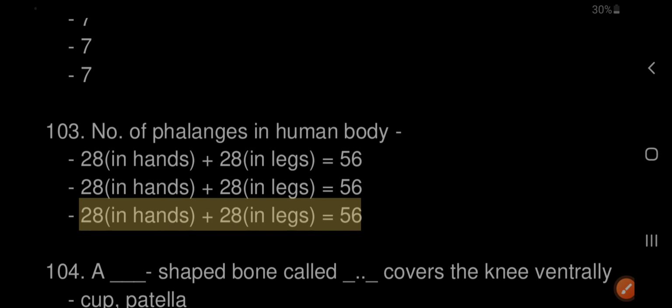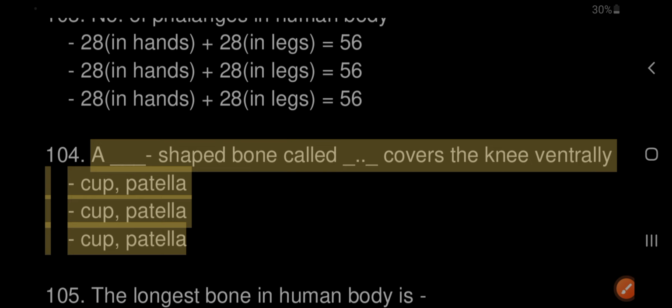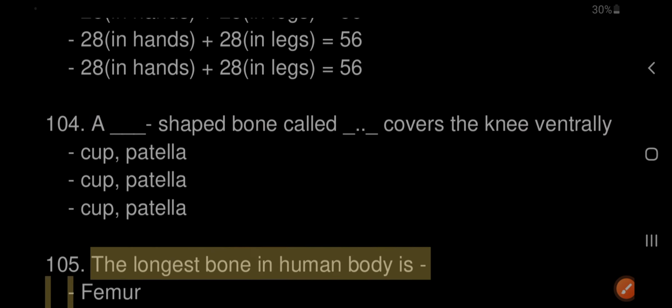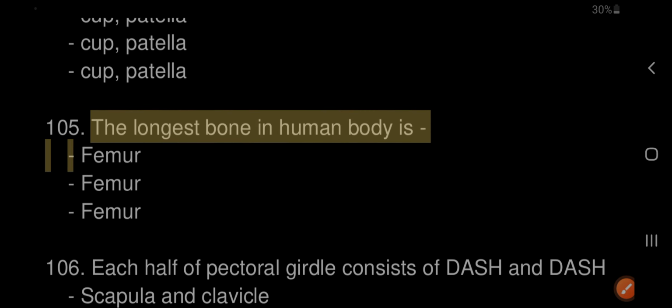104. A cup-shaped bone called patella covers the knee ventrally. 105. The longest bone in the human body is the femur.